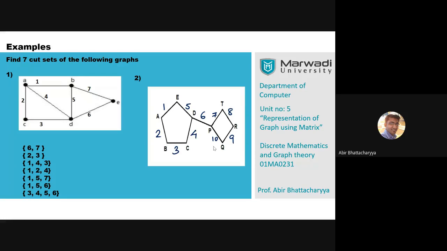And what's the maximum? Is there any cut set present with 3 edges? Is there any cut set present here with 3 edges?